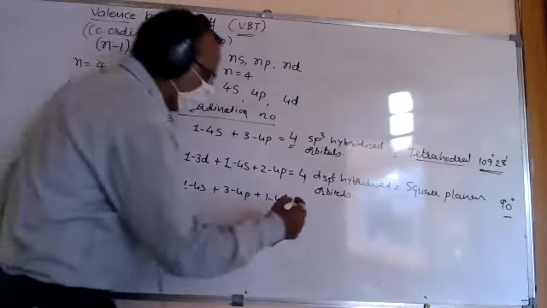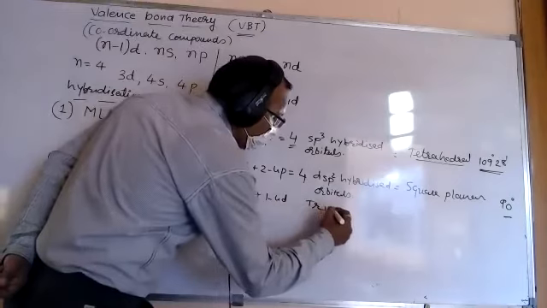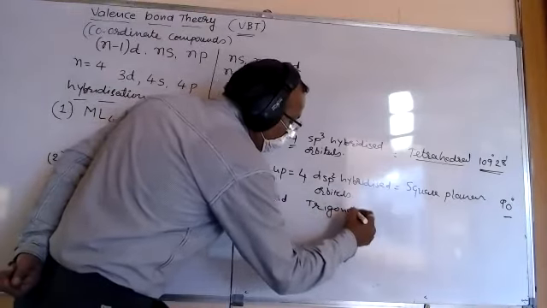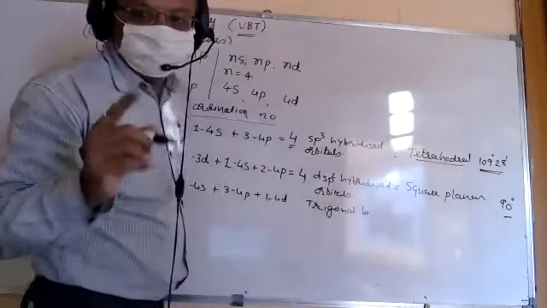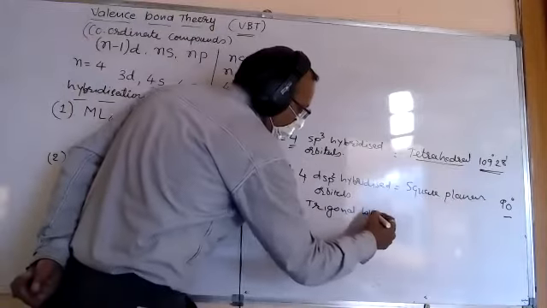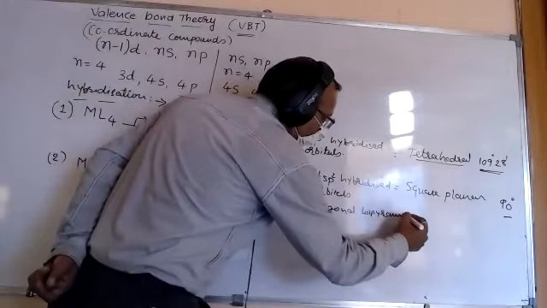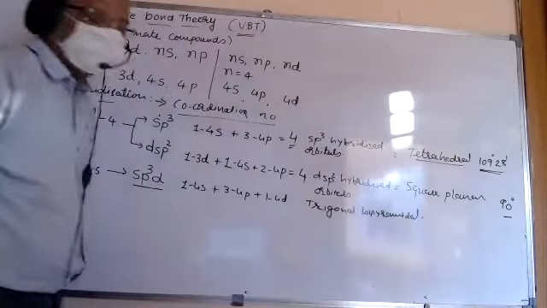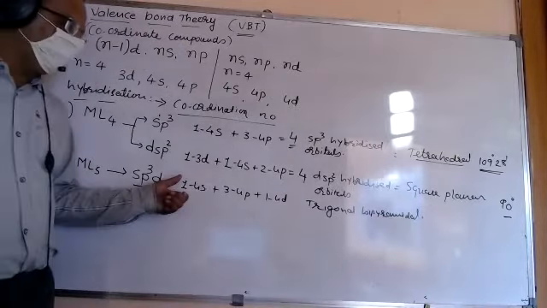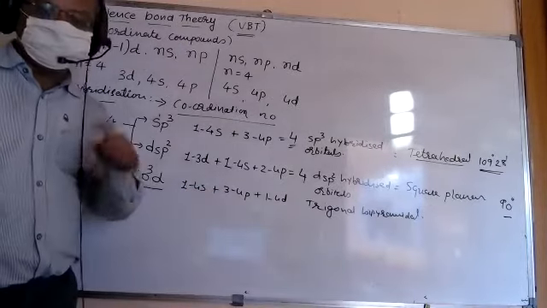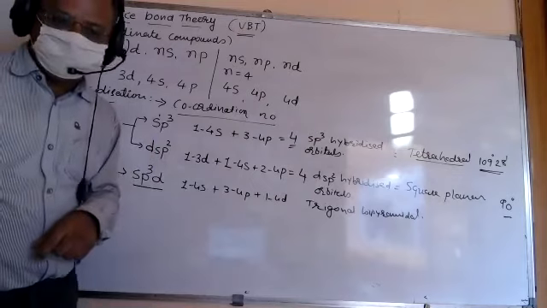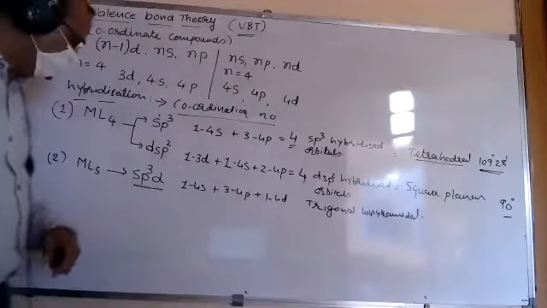And the structure we obtain is trigonal bipyramidal. So total 5 orbitals, once again of the same shape and energy level, will be obtained.